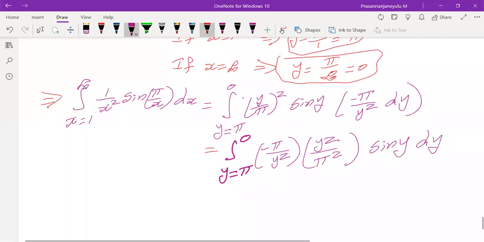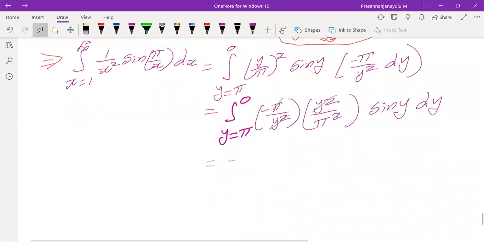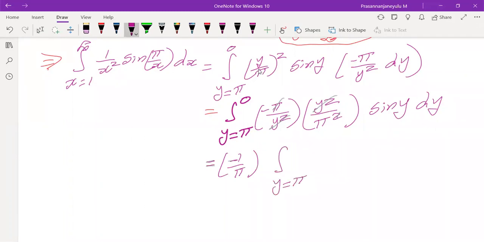Now, if we do cancellations, what is going to happen? This y square cancels with the y square, and pi cancels with the pi square. So finally, what we'll get? Minus 1 by pi is a constant. I am bringing it outside of the integration. Then it equals minus 1 by pi into integral y varying from pi to 0 of sine y into dy.